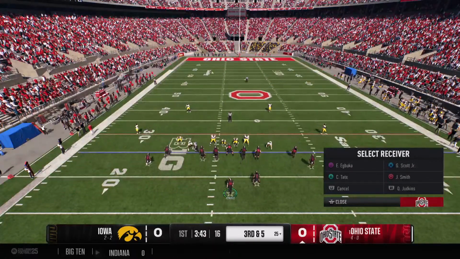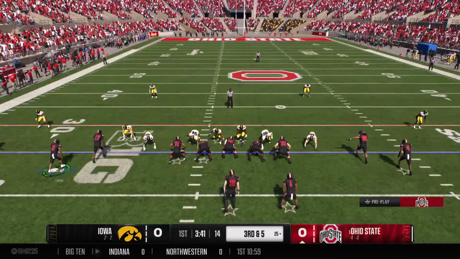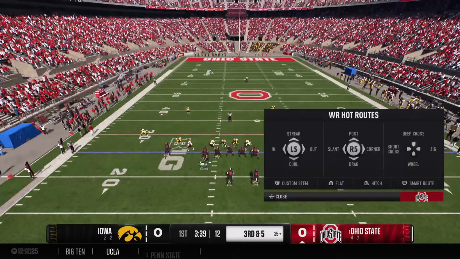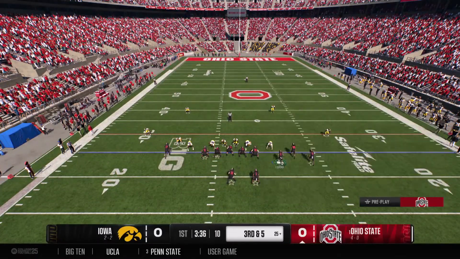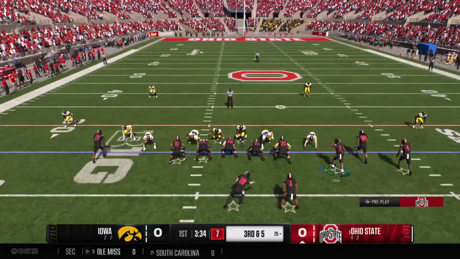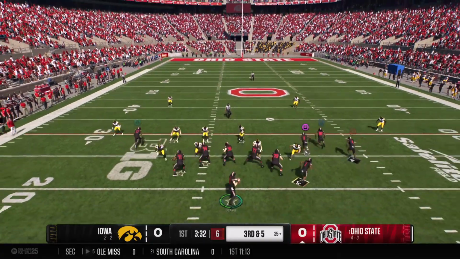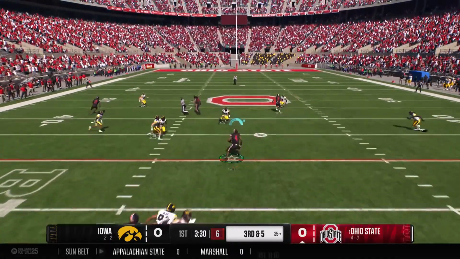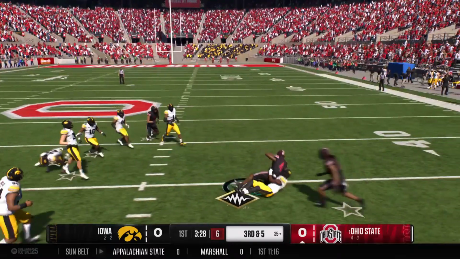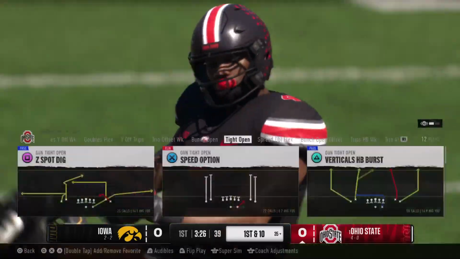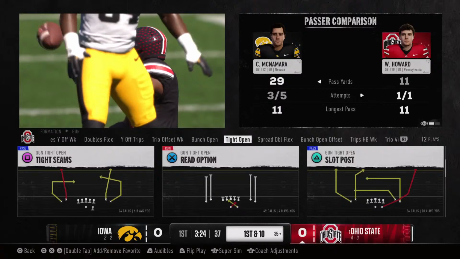They'll try to move the chains on 3rd and short from the 25. Wide out in motion. Now the quarterback changing the original play call. Shotgun snap on 3rd down. Catch in the middle, it's Smith. Nice job to get it past the sticks, and they get him down at the 35.